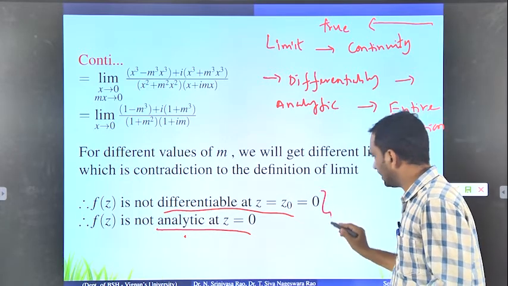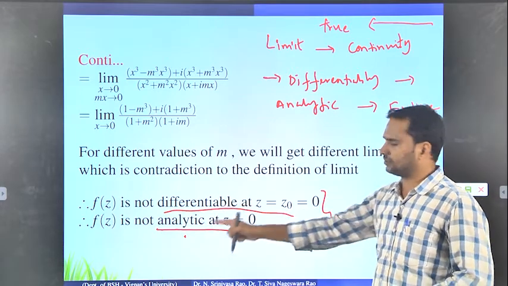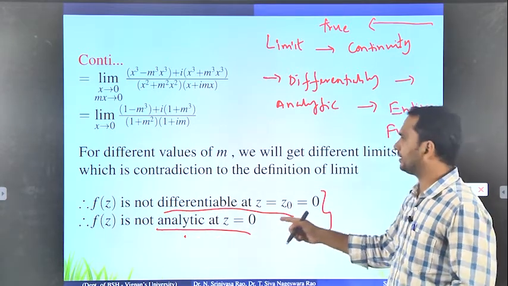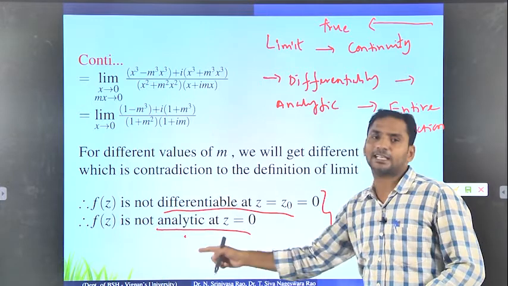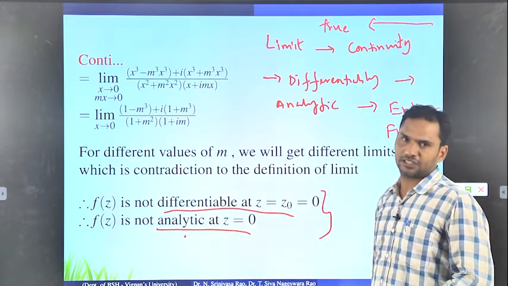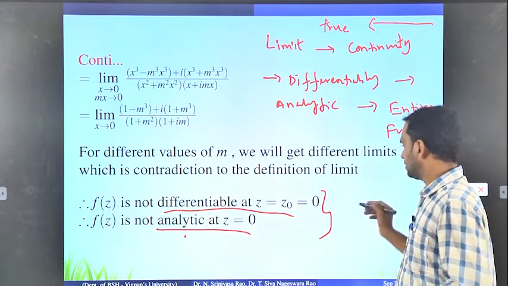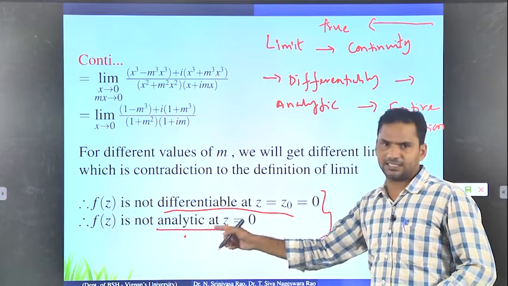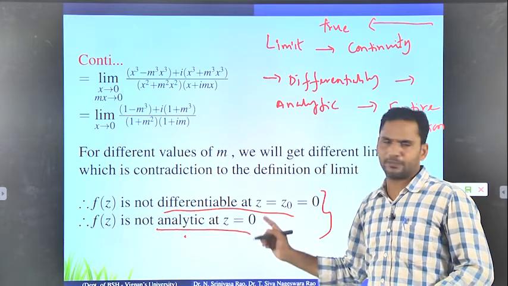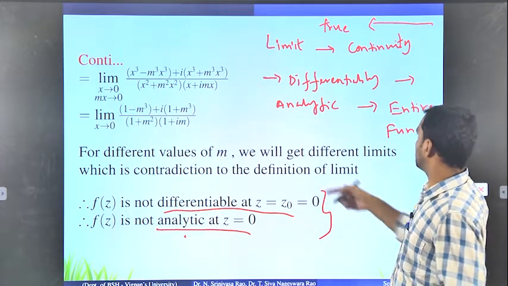So that is the reason why we have proved that if it is not differentiable, therefore it is not analytic. Here we are going to prove that it is not analytic, so we prove that it is not differentiable. Since it is not differentiable, it is not analytic. Suppose if it is differentiable, we cannot say anything; it may or may not be analytic. Okay, so just remember all these properties.